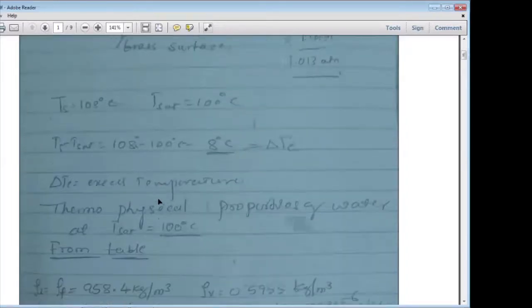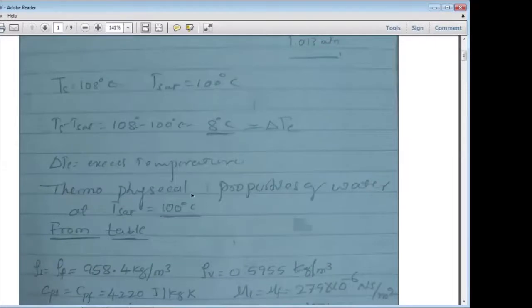That's why we take the thermophysical properties of water at the saturation temperature of 100 degrees Celsius.